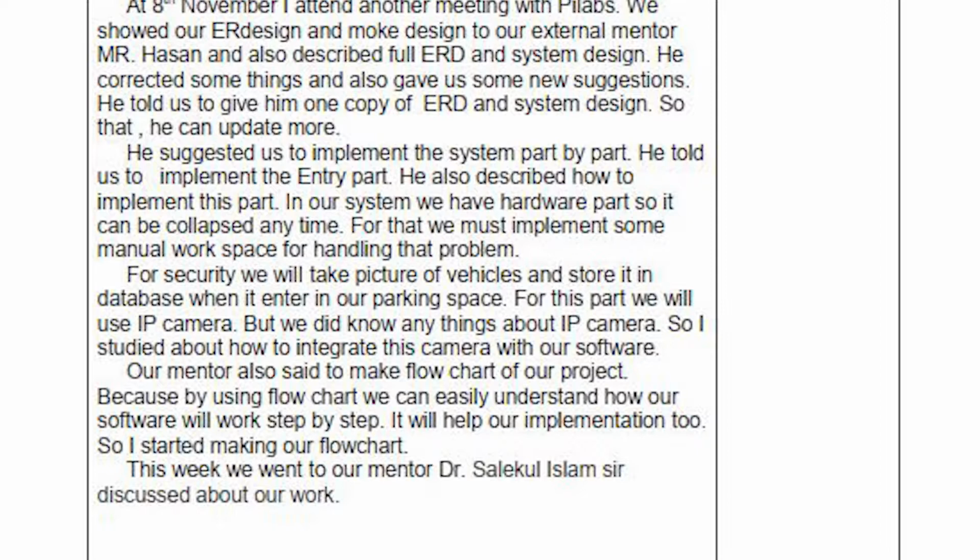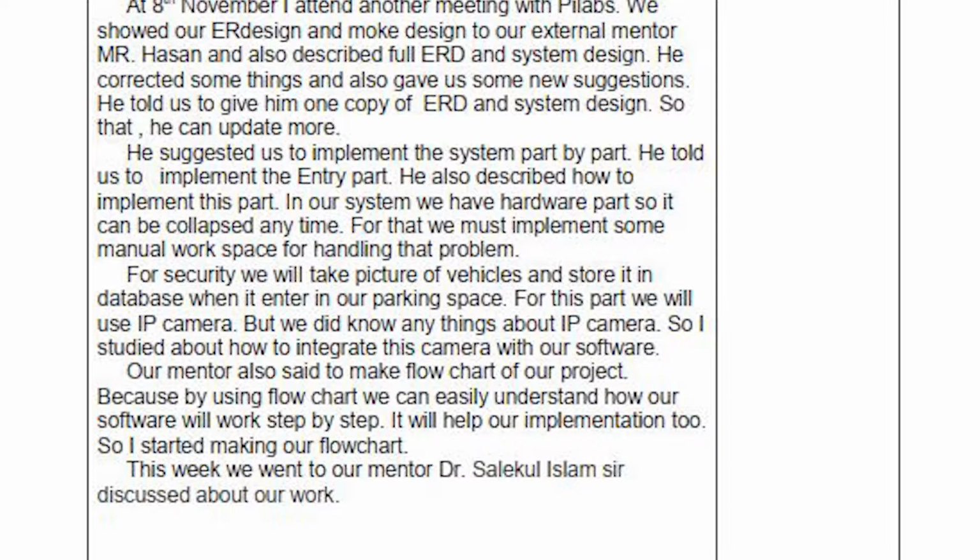He told us to implement the entry part. He also described how to implement this part in our system. We have a hardware part, so it can collapse anytime. For that, we must implement some manual workspace for handling that problem. For security, we will take a picture of vehicles and store it in the database when they enter our parking space. For this part we will use an IP camera, but we didn't know anything about IP cameras, so I studied how to integrate this camera with our software.